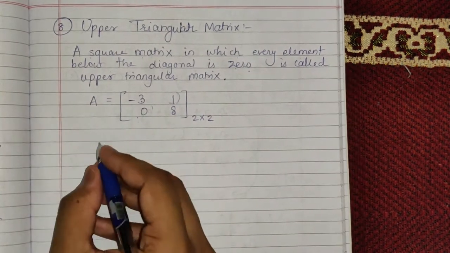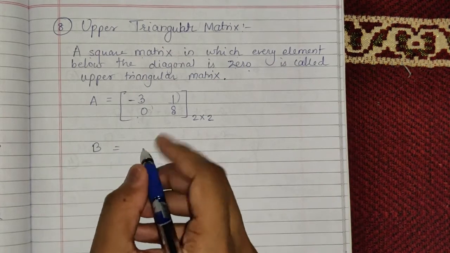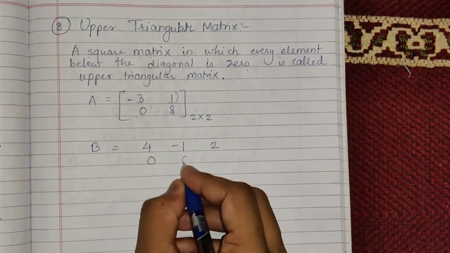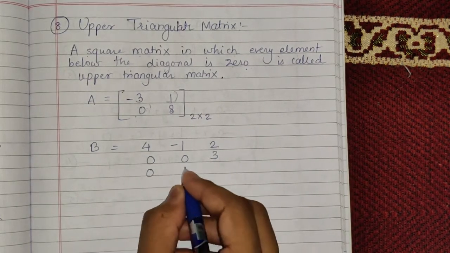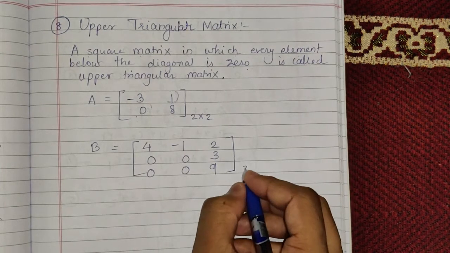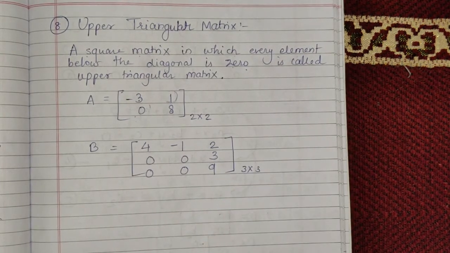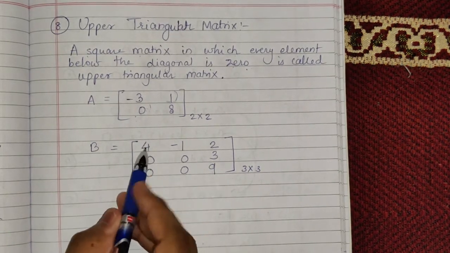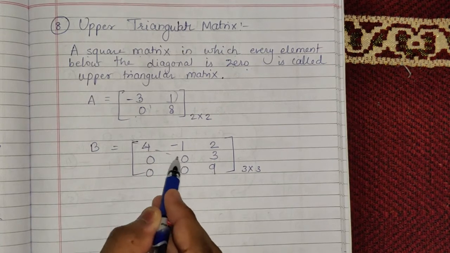Now I'll write for the order 3 by 3. Now this is a matrix of 3 by 3 order. So here 4, 0, 9 is the diagonal.